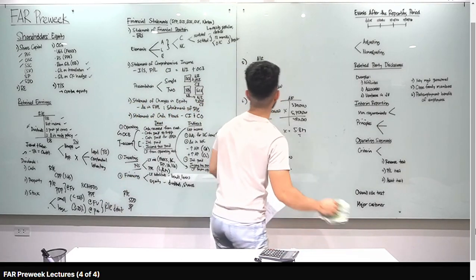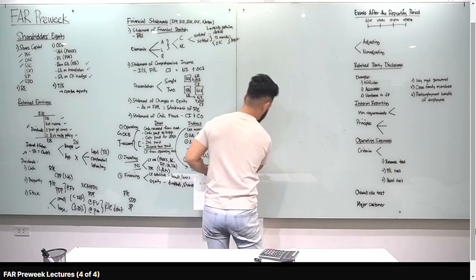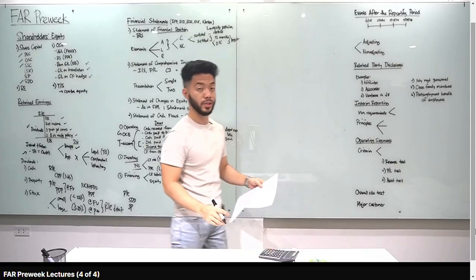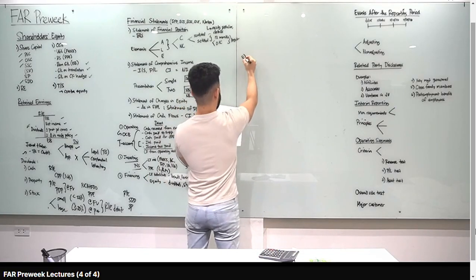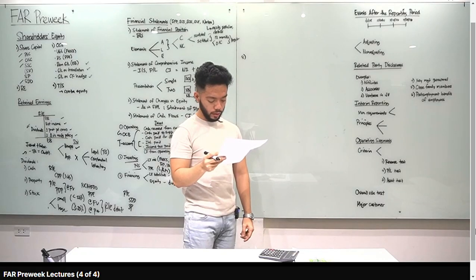Okay, let's go to 8, 9, and 10. Sa 8, 9, and 10 naman, indirect method. And take note class na yung direct and indirect, applicable lang yan sa operating activities. Walang ganun sa investing and financing. Okay? Let's go to number 8. So, tingnan natin class. 8, operating activities. 9, investing. And 10, financing.